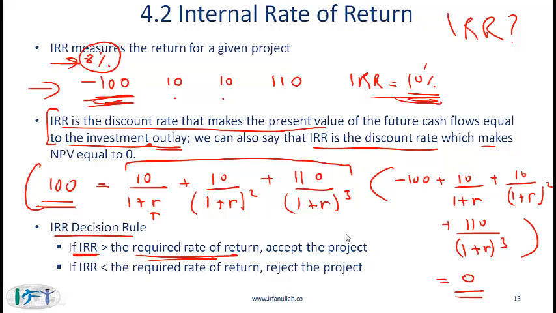On the other hand, if your required return was 12%, because it costs you 12% to raise your 100, then it does not make sense to do the project. And that's the second sub-bullet over here. If IRR is less than the required rate of return, then you should reject the project. What you are looking at here is the decision rule for independent projects. What about the IRR decision rule for mutually exclusive projects? What you do there is select the project with the higher IRR as long as the IRR is greater than the required rate of return.